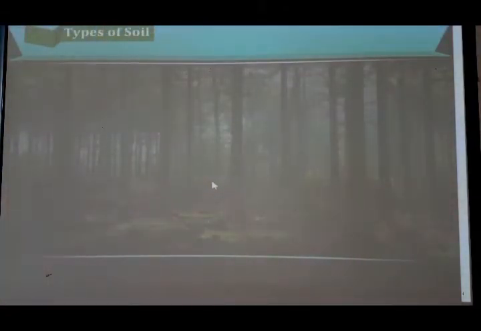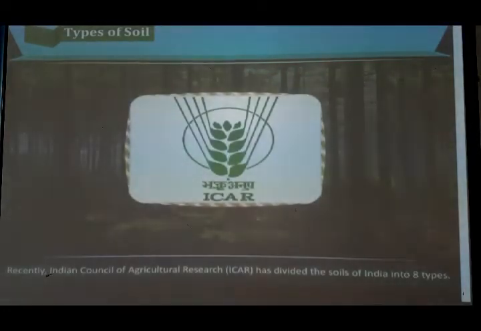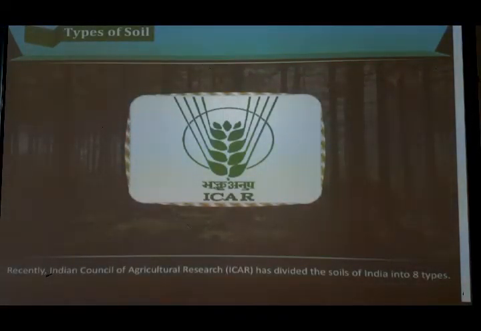Our next topic is types of soil. Now recently the Indian Council of Agricultural Research, in short ICAR, has divided the soil into 8 types. This is the logo of ICAR, which supports agriculture, development and research, and this authority has divided the soil into 8 parts. But there are many times more than 8 types of soils also, but these are the standard 8 types which are found everywhere in India.